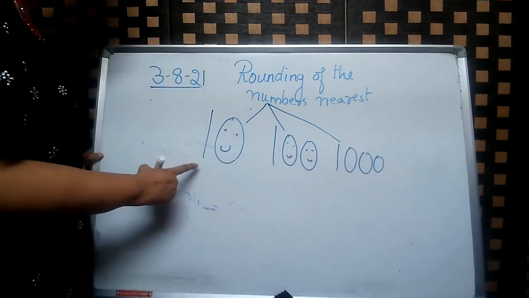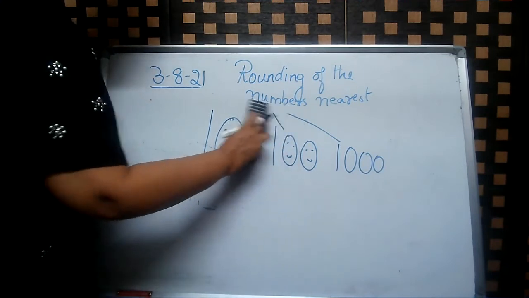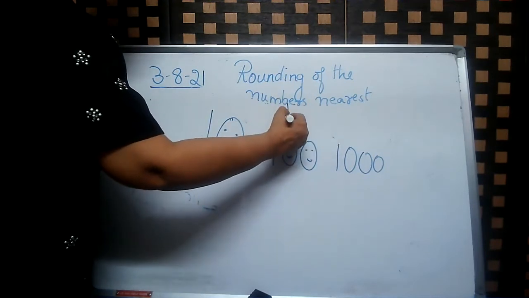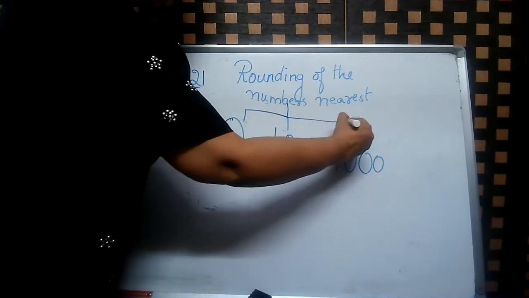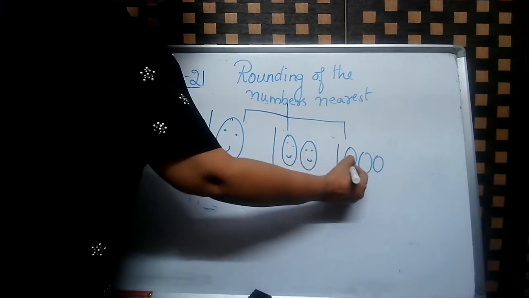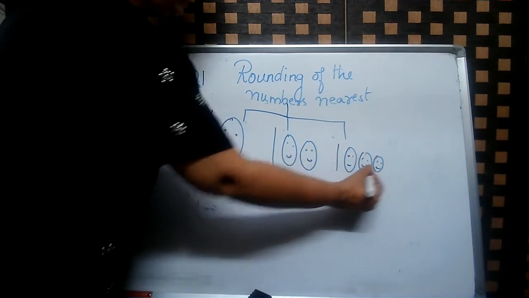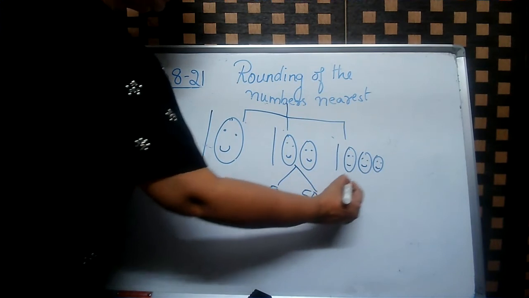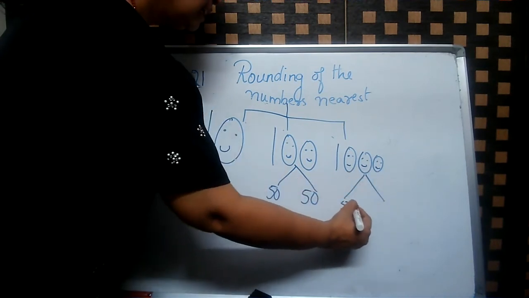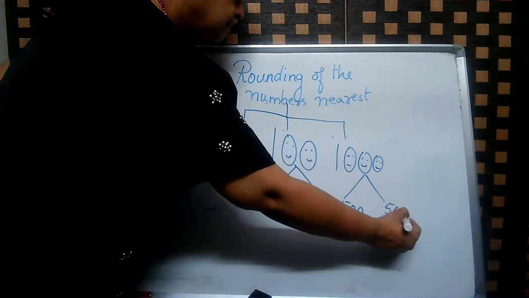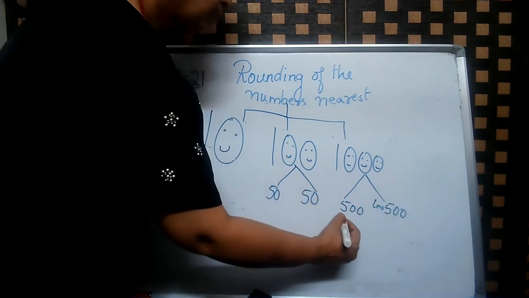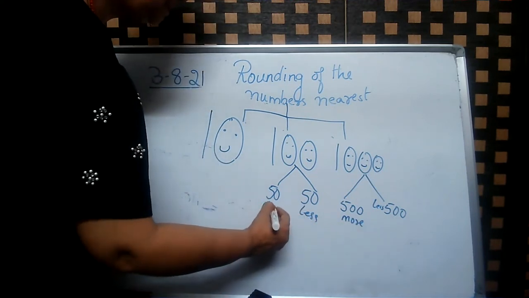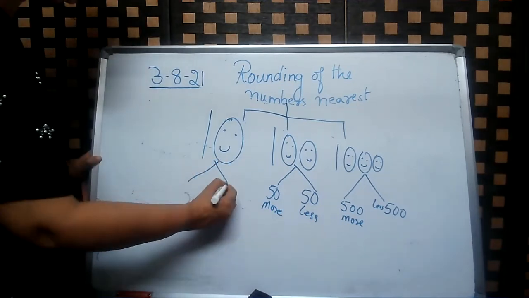Okay, rounding to 10, 100 and 1000. So here we have to check more than 50 or less than 50. Here more than 500, less than 500. Here less, here more. Okay, here weak, here strong.